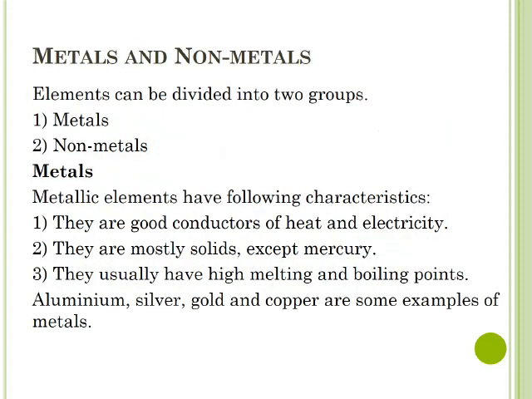Metals and non-metals. Elements can be divided into two groups: metals, non-metals. Metals. Metallic elements have following characteristics. They are good conductors of heat and electricity. They are mostly solids except mercury. They usually have high melting and boiling points. Aluminium, silver, gold, and copper are some examples of metals.